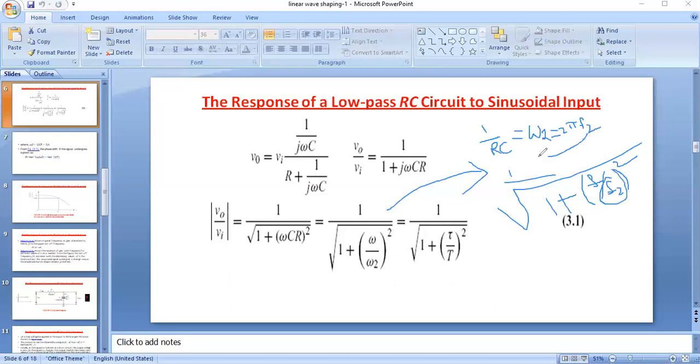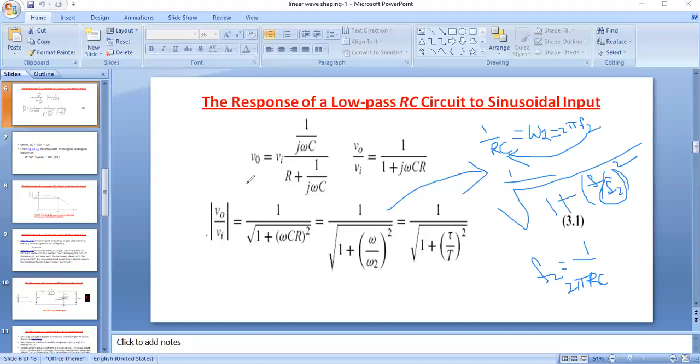This F2 is called the cutoff frequency. What is F2? F2 is equal to 1 by 2 pi RC. So here we get the relationship between the magnitude of gain and the frequency. So now we can plot the graph.